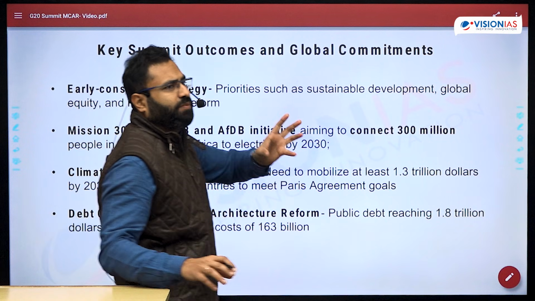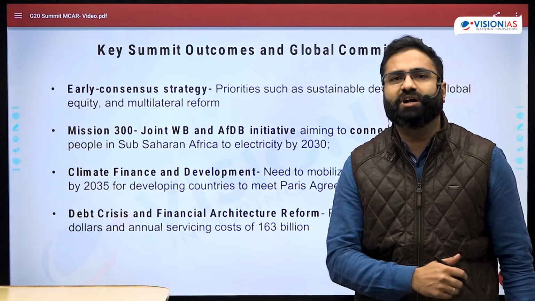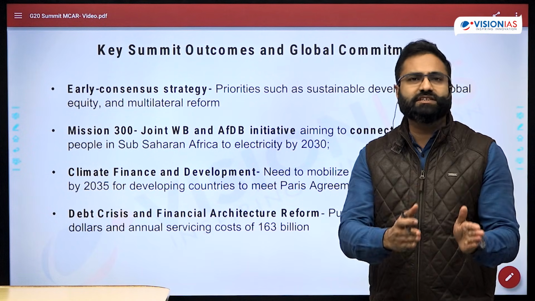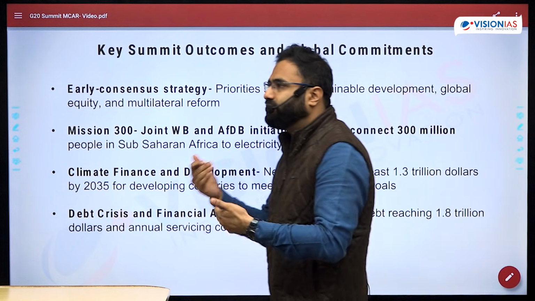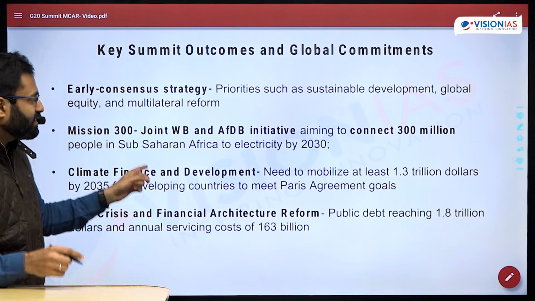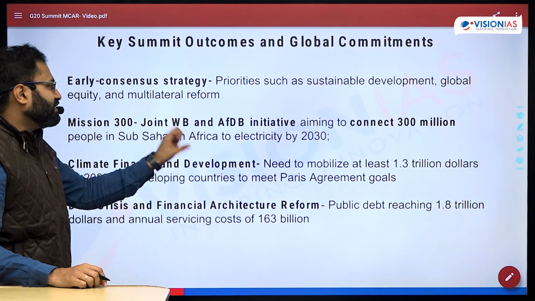So the energy or electricity deprivation with respect to Africa has to be curtailed. And here there will be a need for mobilization of private funding as well as public funding. The majority of the funding has to be accumulated through private sector participation, and here the funds can be mobilized.